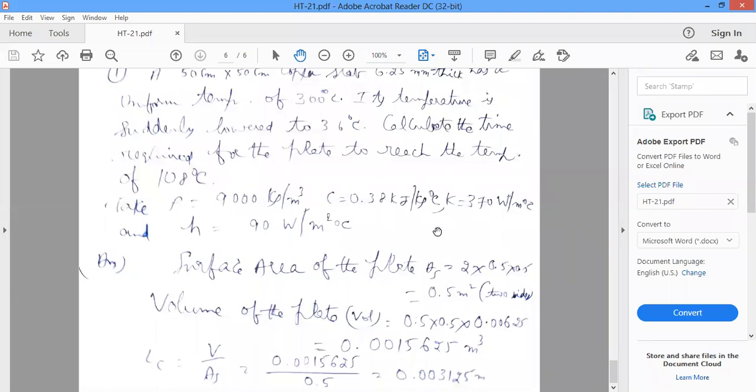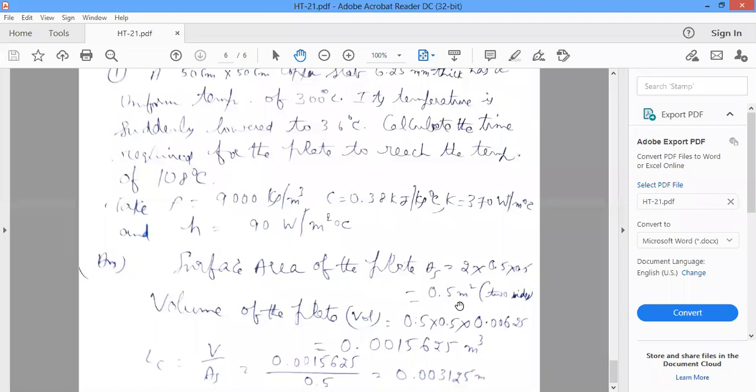If the Biot number is less than 0.1, then only you apply the equation (T minus Ta) by (Ti minus Ta) is equal to e to the power minus hA into tau by rho V c. That equation can be applied only when the Biot number is less than 0.1. First, you have to calculate the characteristic length. Surface area of the plate is 2 into 0.5.